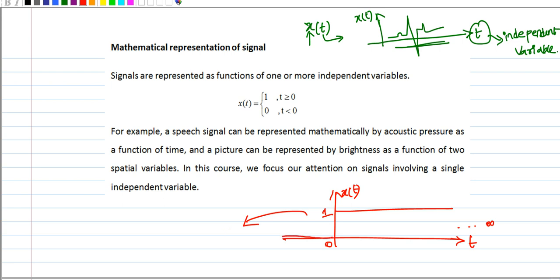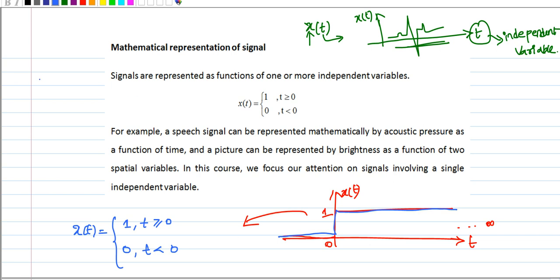For t less than 0, this is 0. So my amplitude is 1 for t greater than or equal to 0, whereas my amplitude is 0 for time less than 0.